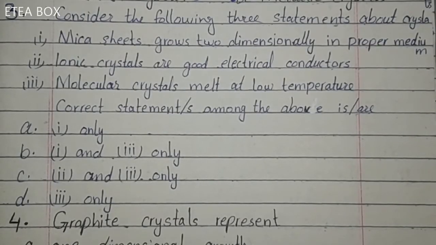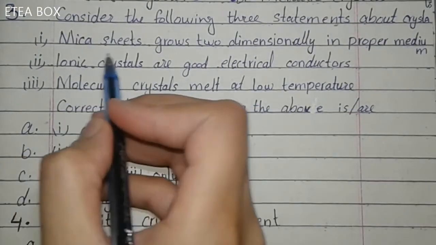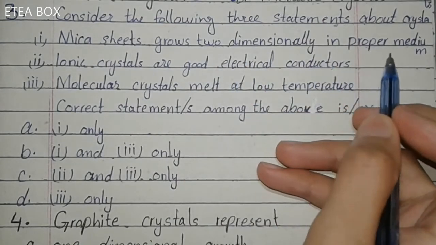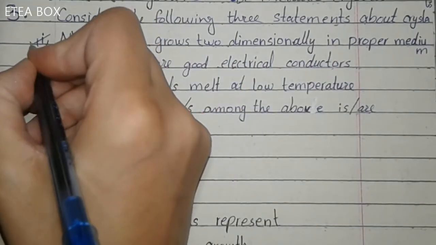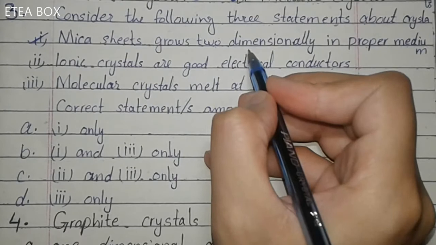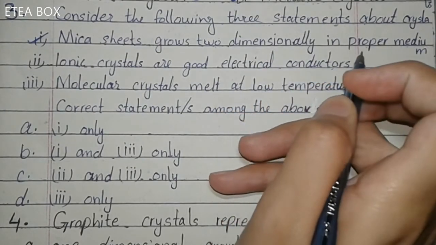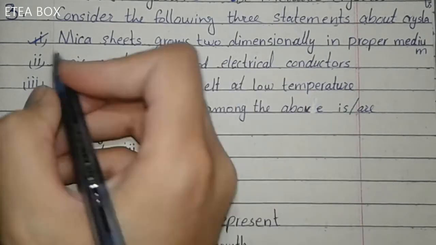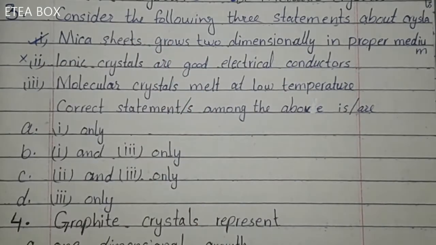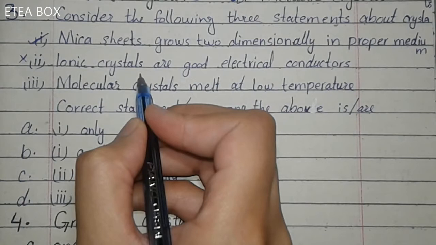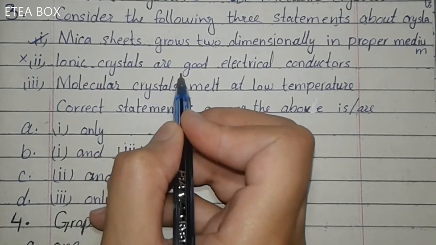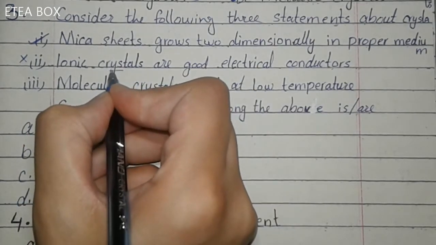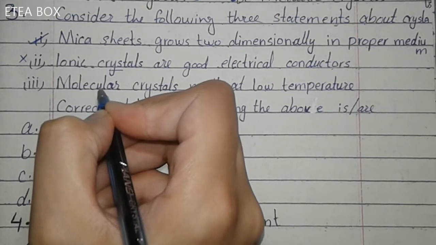Consider the following three statements about crystal. Number first is mica sheet grows two-dimensionally in proper medium. This one is correct, okay. Mica sheet grows two-dimensionally when we provide the proper medium. Number second, ionic crystals are good electrical conductor. This one is incorrect. When ionic compounds are in molten state, then it is a good conductor. When they are in crystal state, then they are bad conductor of electricity, okay.